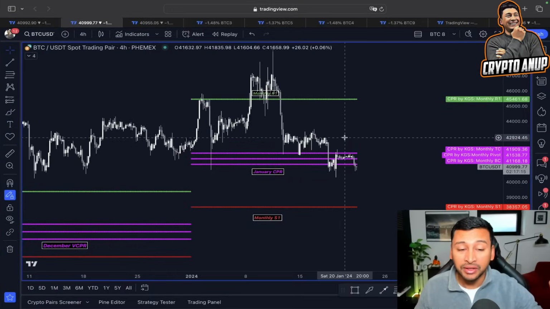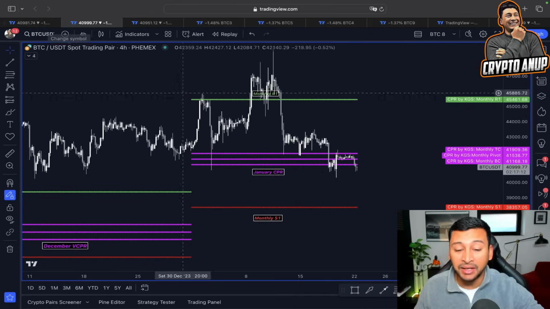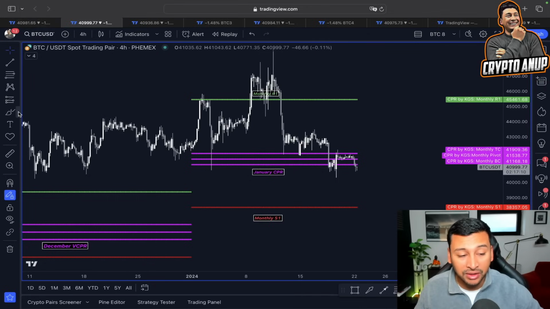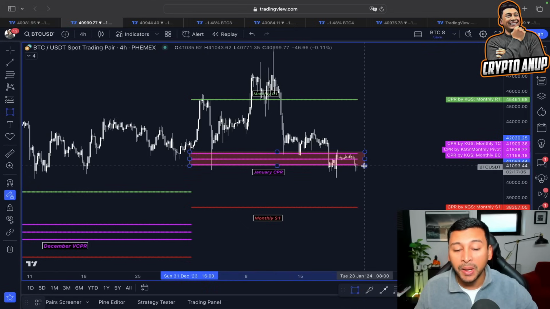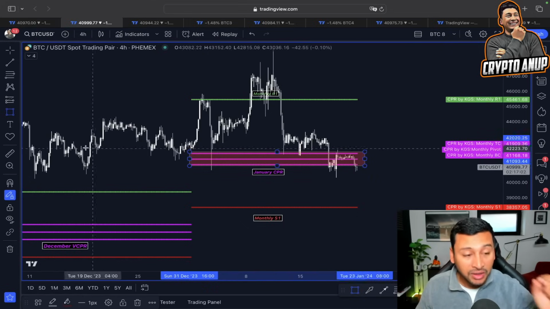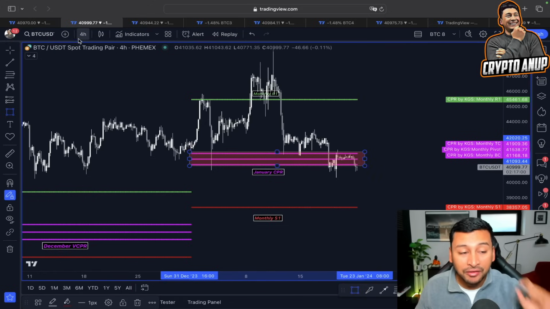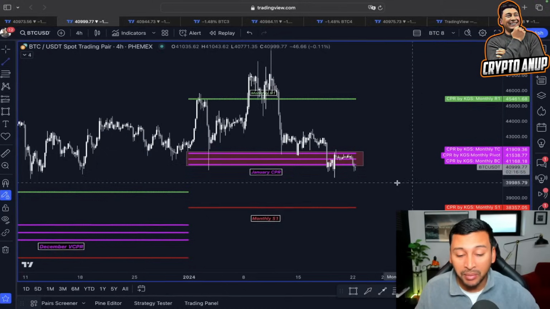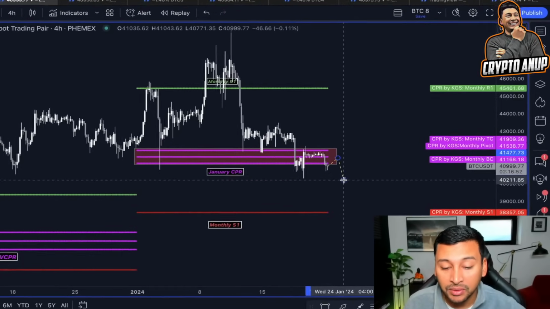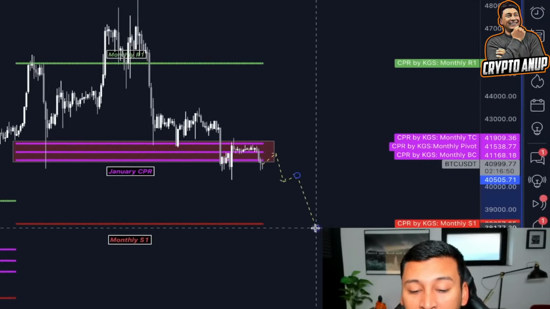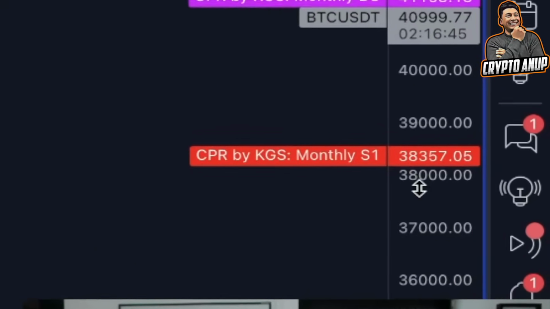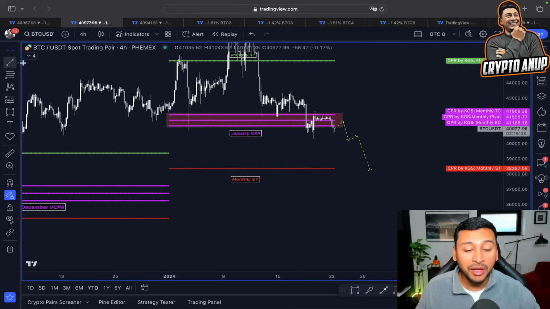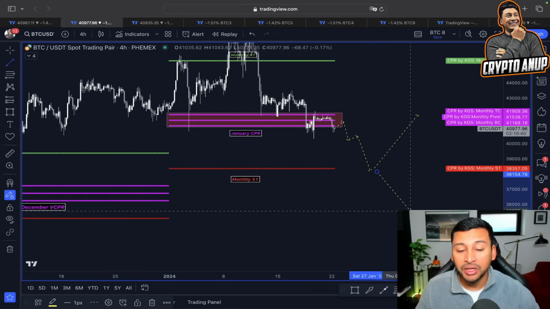Now, if we look at the combination with the POC line and also the combination with the January monthly CPI, we can see unfortunately the price is breaking below this support. Yes, breaking below this support, failing to find support over the POC line could indicate that we might get attracted towards this first target to the downside, our first support line, which sits around $38,357 before deciding the trend duration.